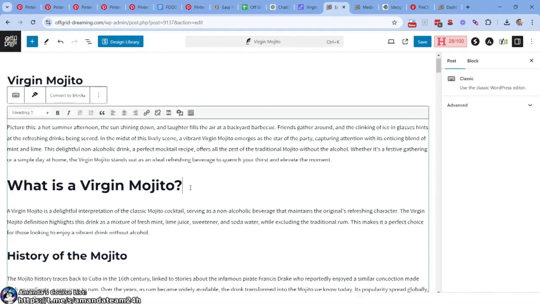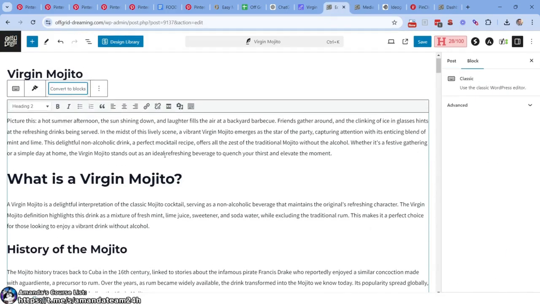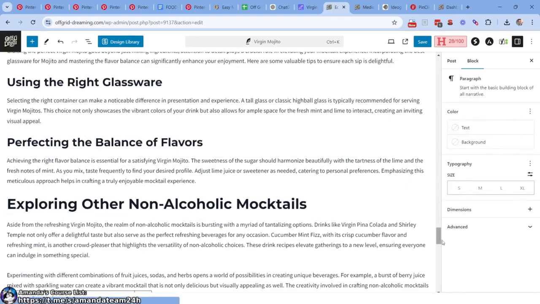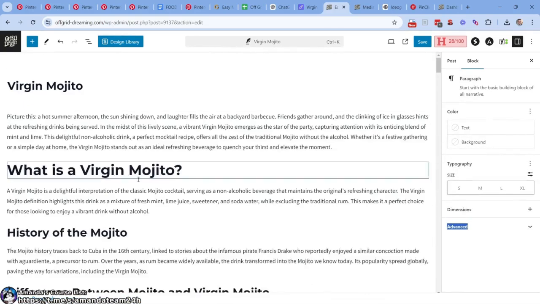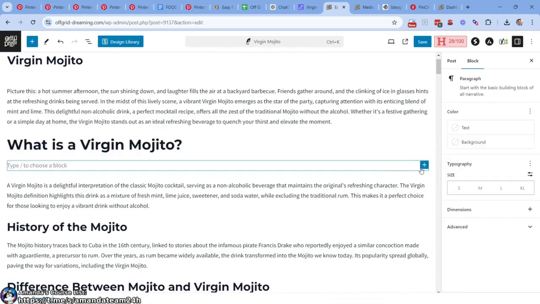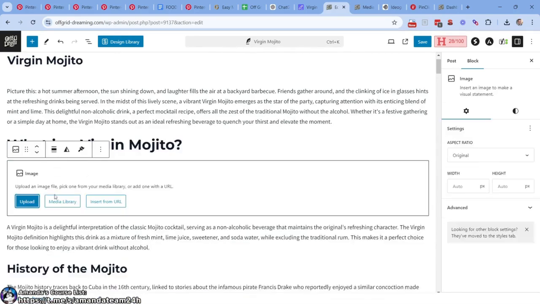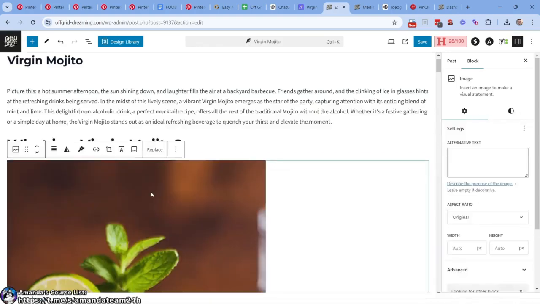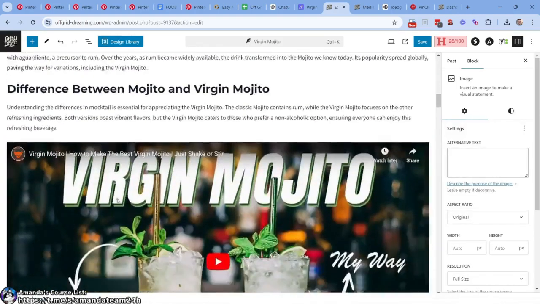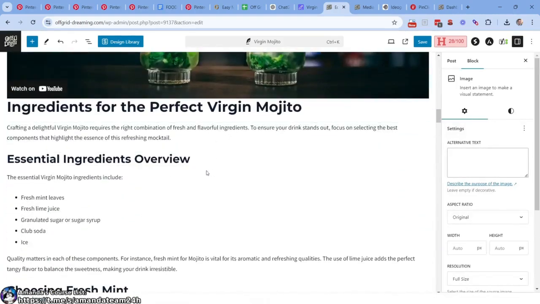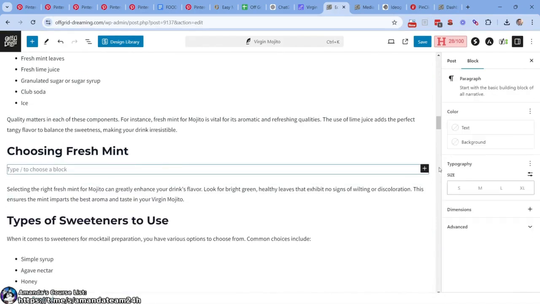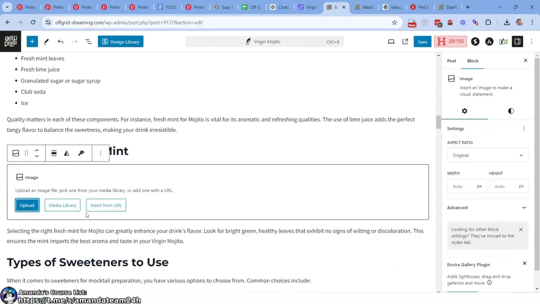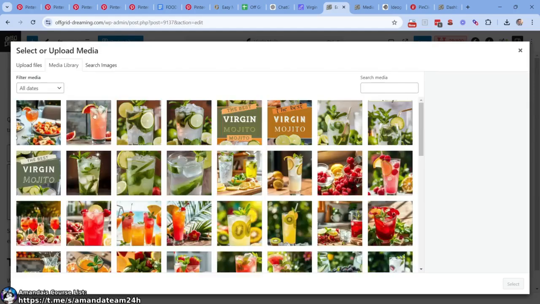All right. So what we're going to do is convert to blocks. Let's scroll back up. And we can easily, quickly roll through this thing. Image, media library. We could do number 1. Boom. I should probably center it, but I guess I'm being lazy. Here we go. Image, media library.